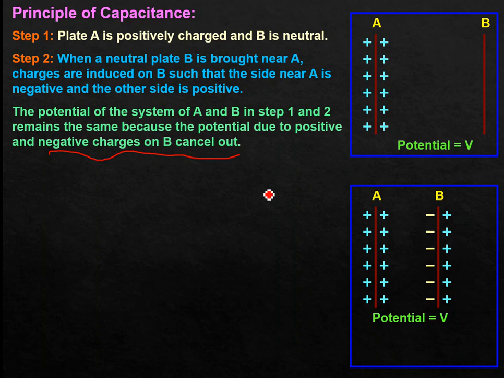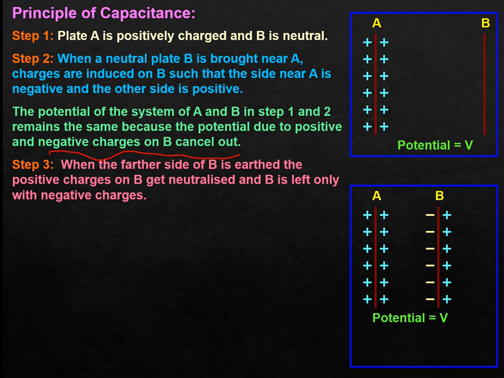In the third step, what is our purpose? We want to increase the capacitance. We want a particular capacitor arrangement to be able to store more and more amount of charge. Its capacity should be high. Its capacitance should be high.